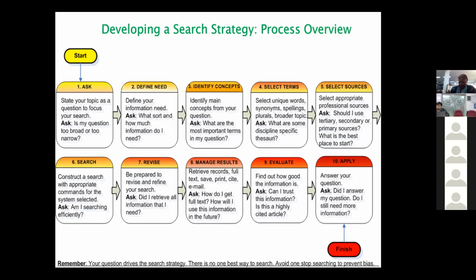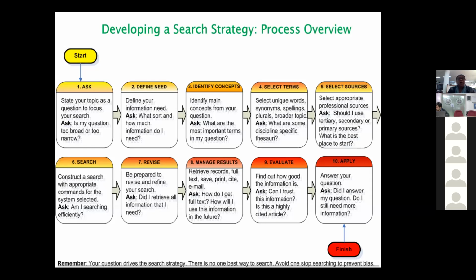Okay. So selecting terms, then you come to asking which sources you need to select, whether you need primary sources. That actually can be done along with need also. So basically these go simultaneously. It is not that you have to do it step by step only, but you can always take that into consideration in your second step also.